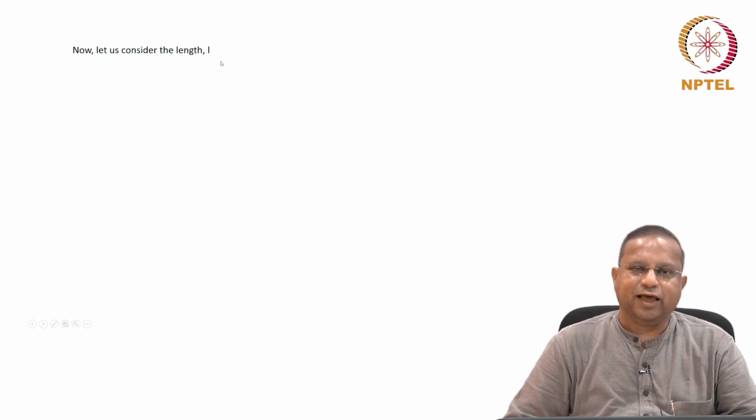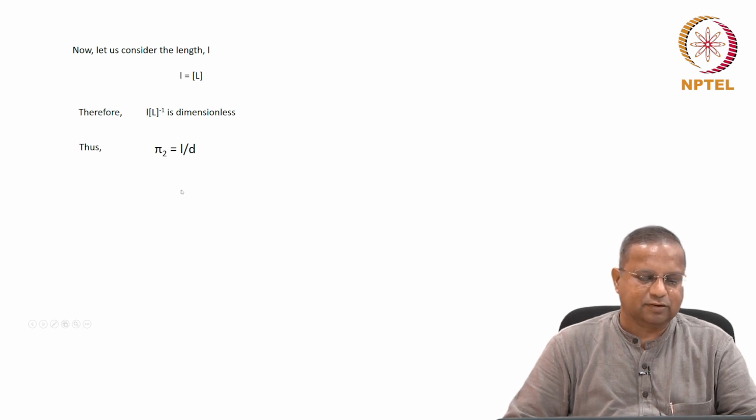Now let's consider L. L is just L, therefore L into L power minus 1 is dimensionless, and therefore same procedure as earlier. The pi 2 would be L by d. And now if we consider mu, the third variable, mu is m L minus 1 t minus 1, therefore mu times the inverse of this must be dimensionless, which is m minus 1 L t must be dimensionless.